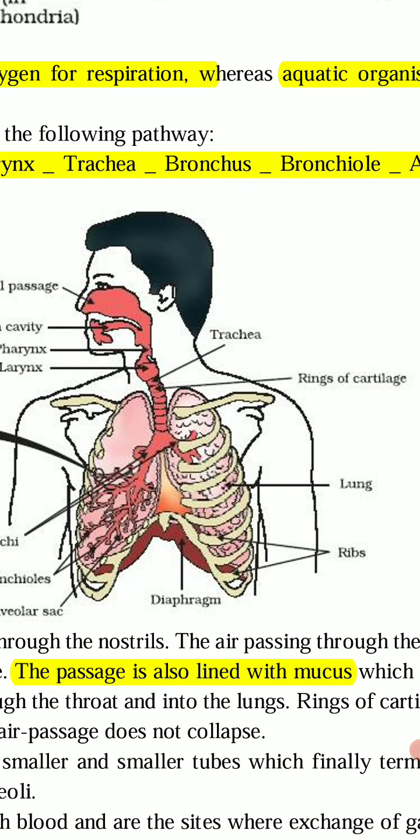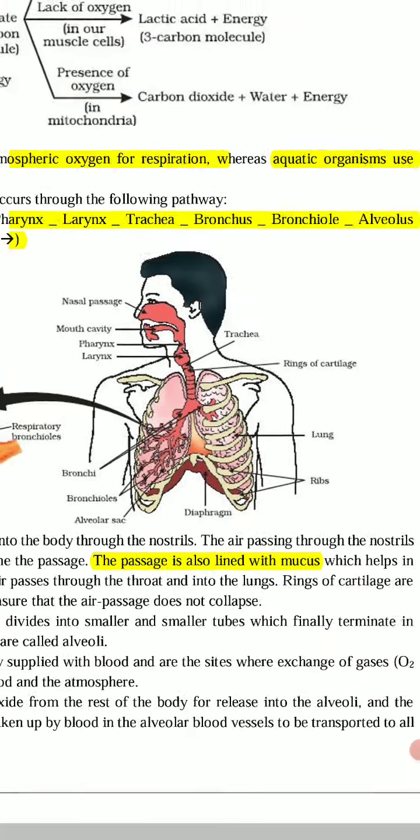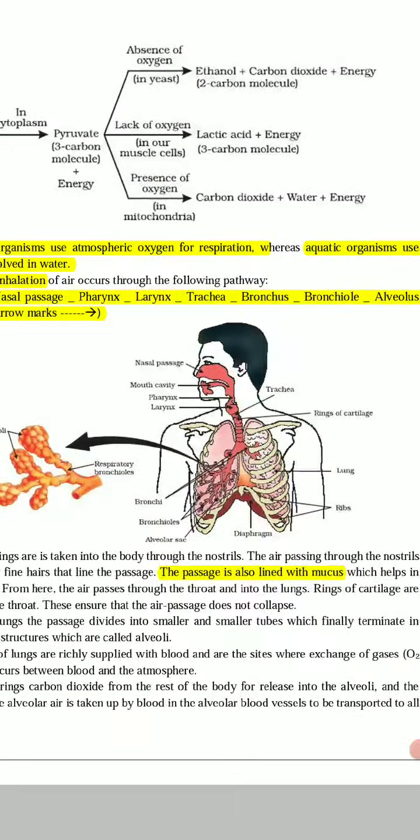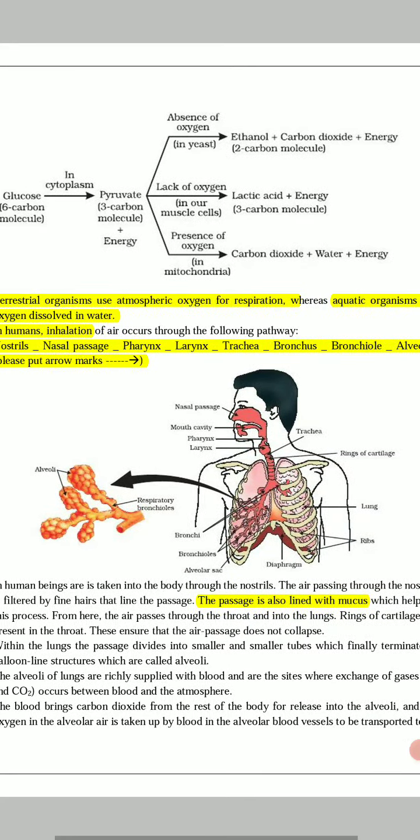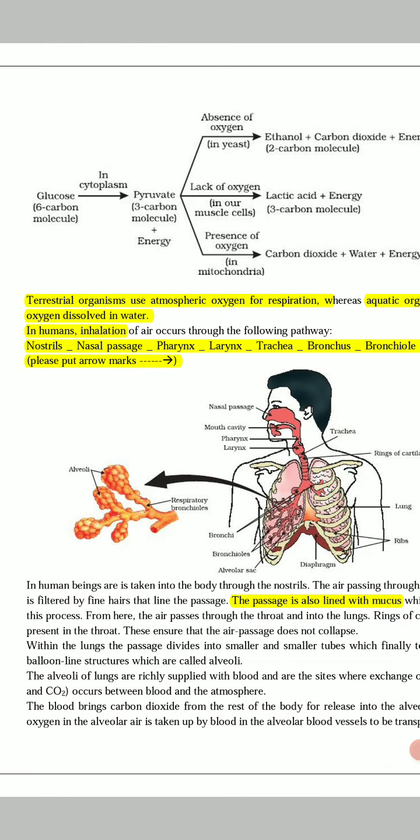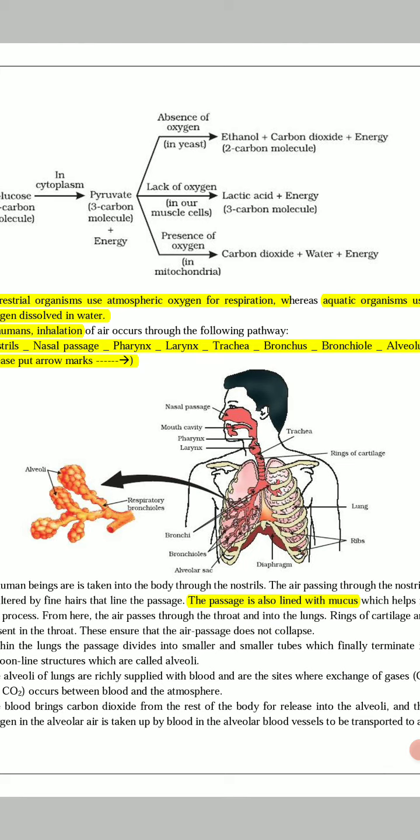These rings of cartilage are present in the throat, and what is their function? The main function is that this cartilage ensures that the air passage does not collapse.